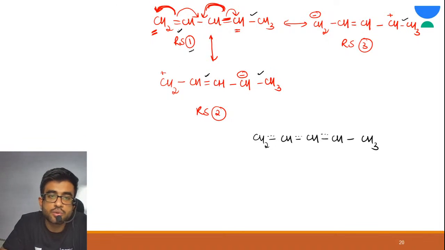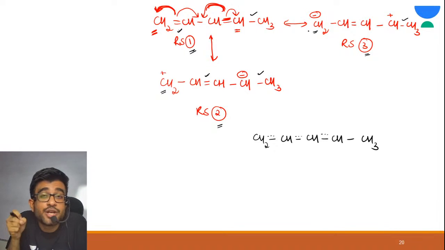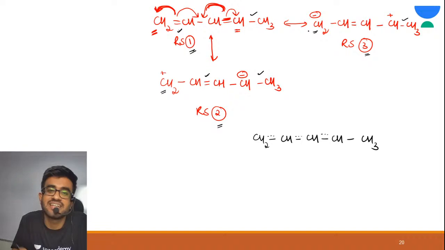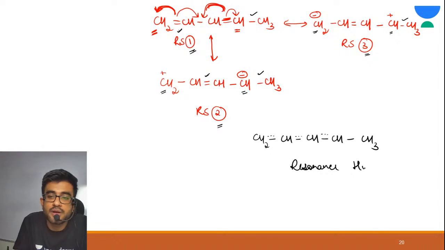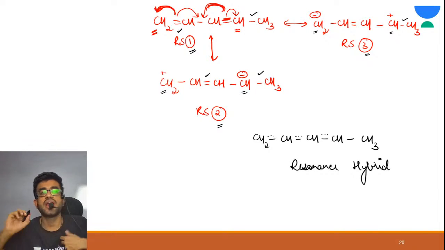See, resonating structure 1 has no charge. Resonating structure 2 has a positive charge on one carbon. Resonating structure 3 has a negative charge on one carbon. So this is neutralized. Yes. Resonating structure 2 has a negative charge on the 4th carbon, and resonating structure 3 on the 4th carbon has a positive charge. So again it is neutralized. Are you able to understand this? No charge would be developed on the resonance hybrid because the charge is being neutralized here.